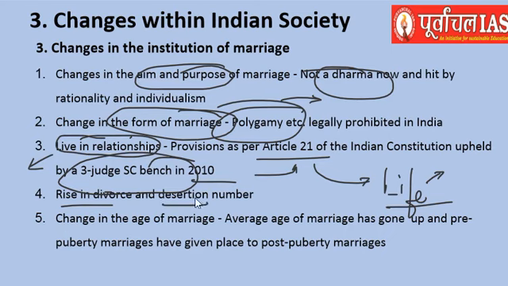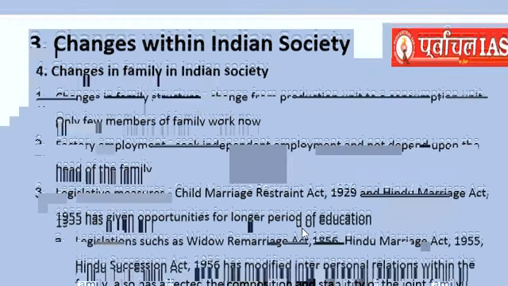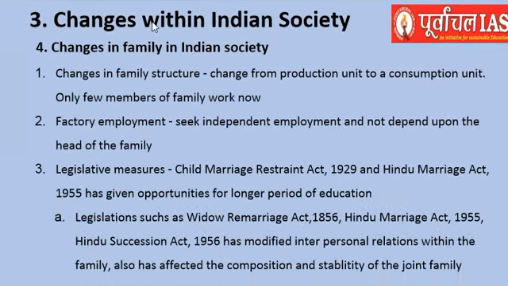You can desert that person and move on. Change in the age of marriage also took place, wherein the age of marriage went up. What did this mean? This meant that people had more time to educate themselves, more time to understand the society and the world and live well in that society. Similarly, there were changes in the family structure also.